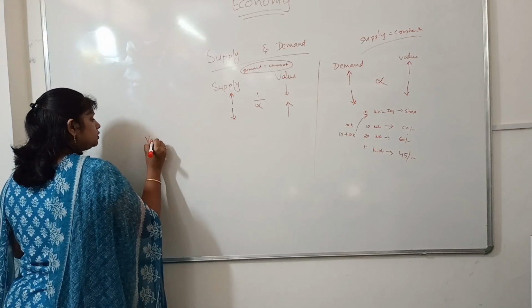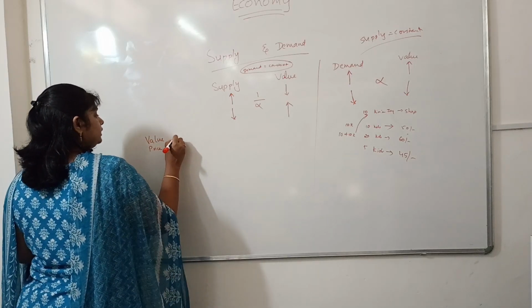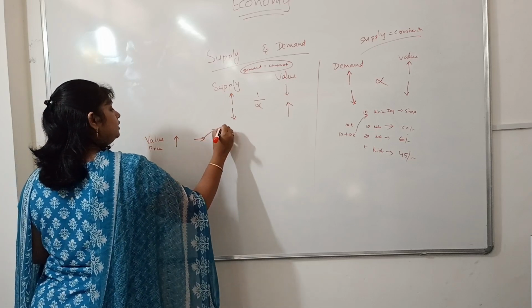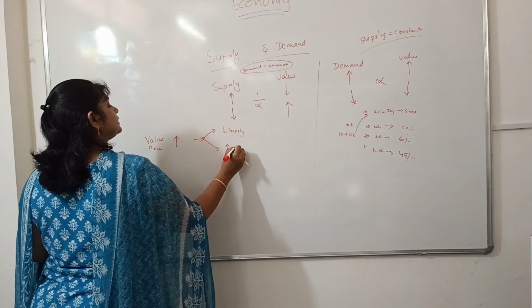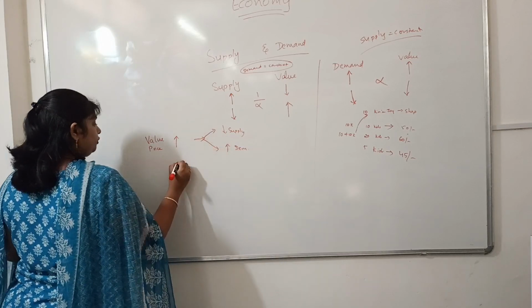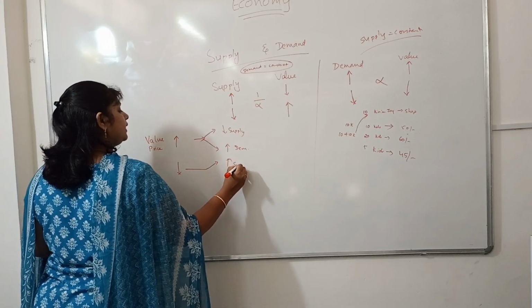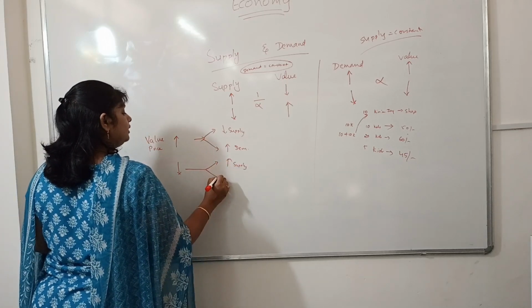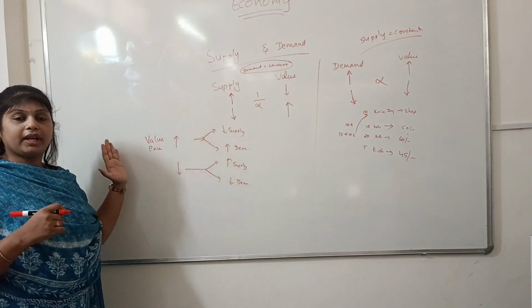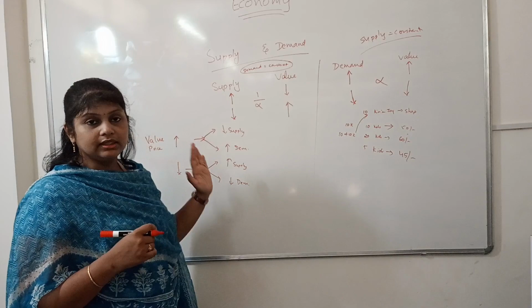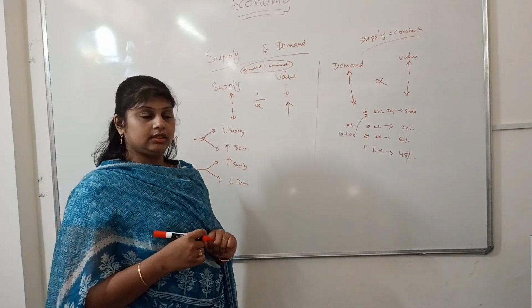So, in order to increase the price or value of a product, what should you do? Either you decrease the supply or you increase the demand. If you want to decrease the price, increase the supply or decrease the demand. This is how the prices or the value of commodities in the market get changed with the supply and demand of the products.